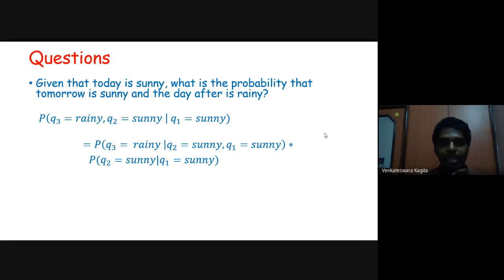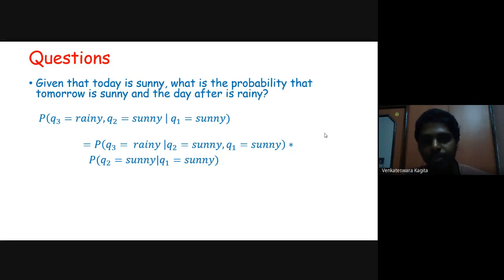Here we are not multiplying by the probability of Q1 equal to sunny because we have already observed that the first day is sunny. That means the probability of Q1 equal to sunny is 1. So this is the calculation without the Markov assumption.